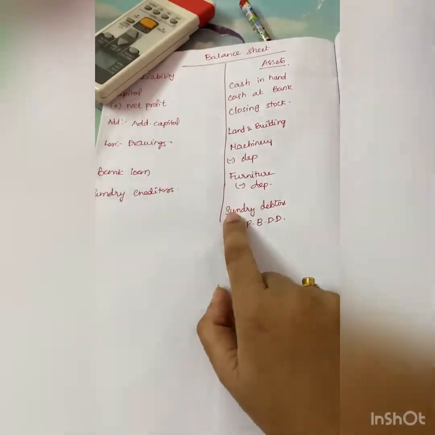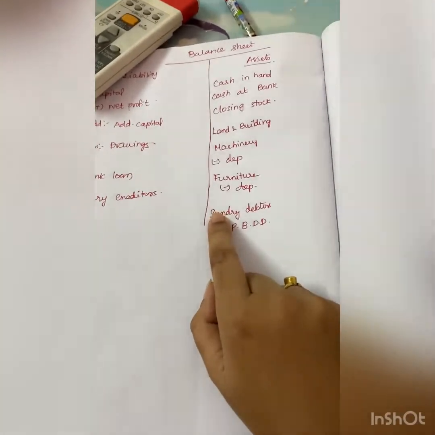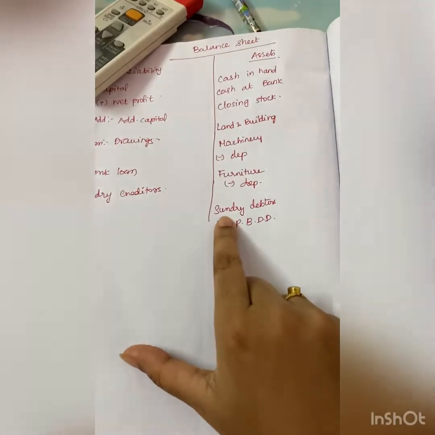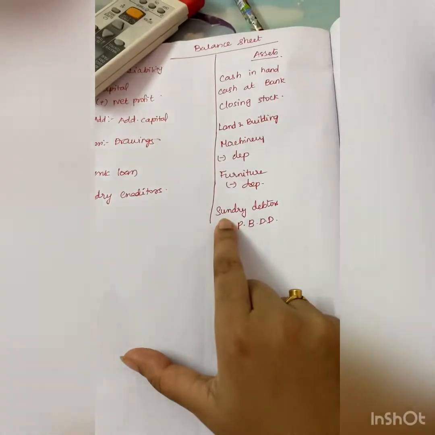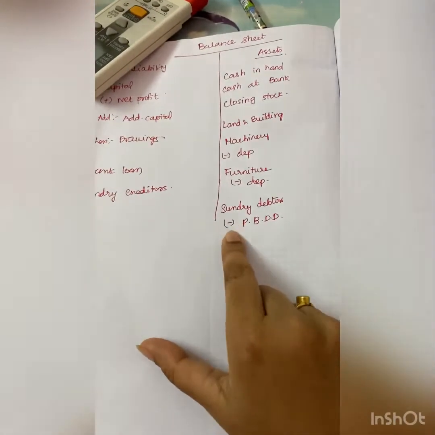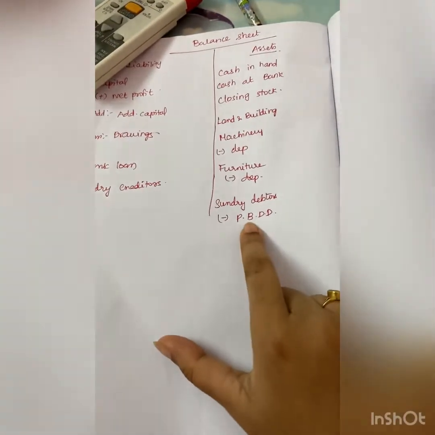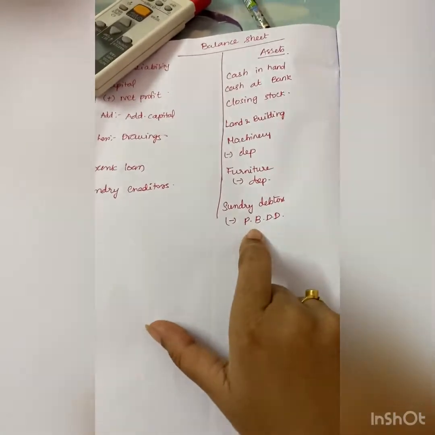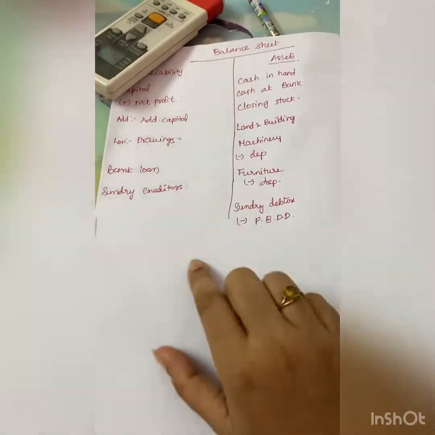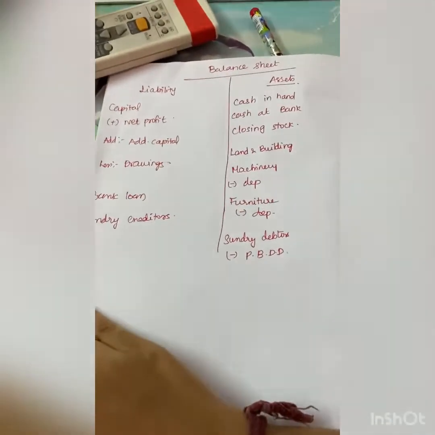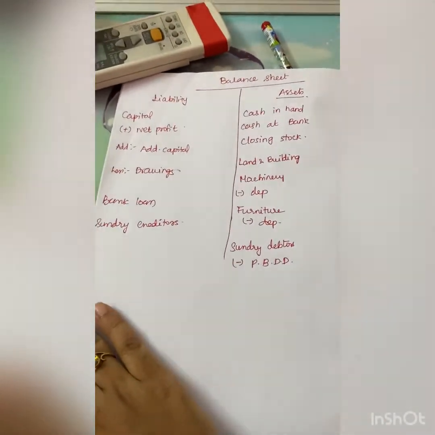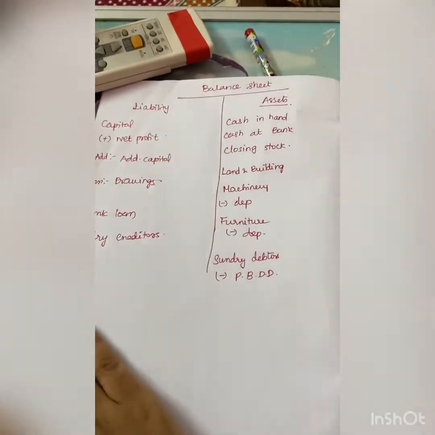Sundry debtors: you are going to prepare the sundry debtors account, whereas you will take the bad debts to the sundry debtors account. Hence here, bad debts, you don't need to represent. Only provision for bad and doubtful debts should be deducted from sundry debtors. And this is all a very important recap of your final accounts. And now we will go to the full stretch sum.